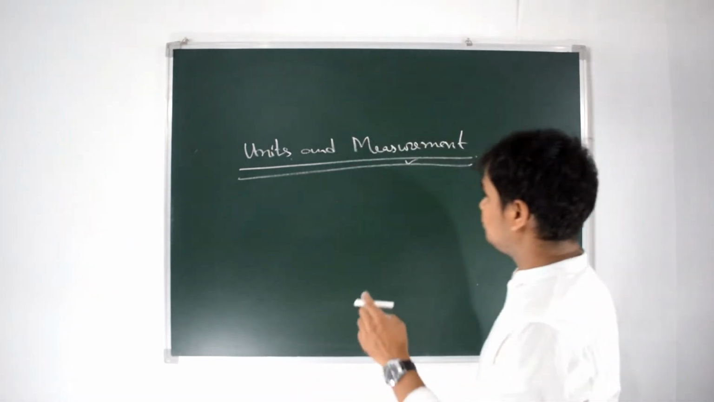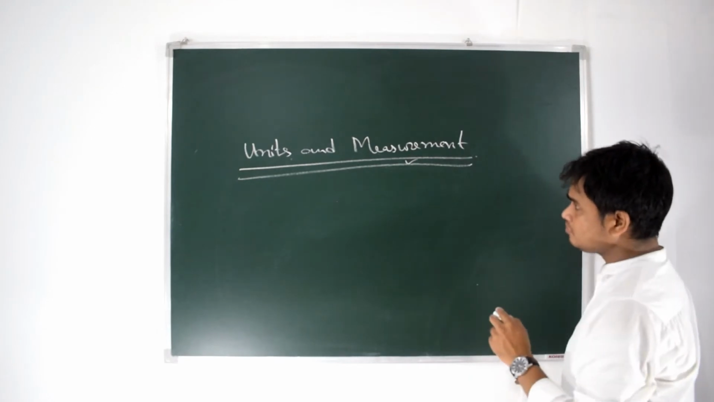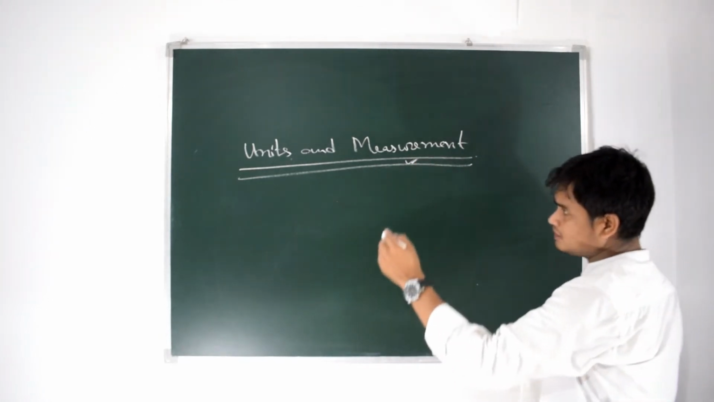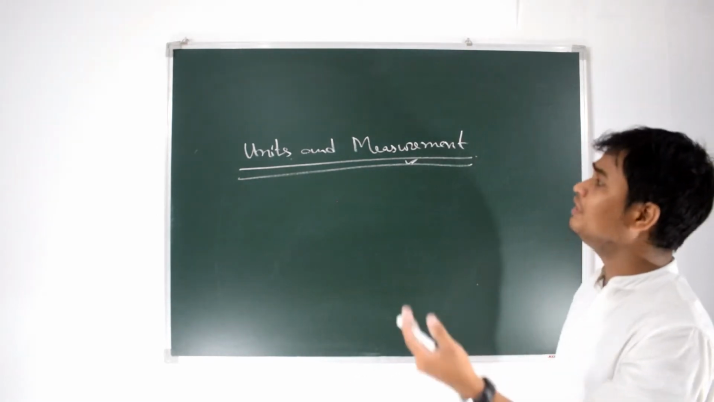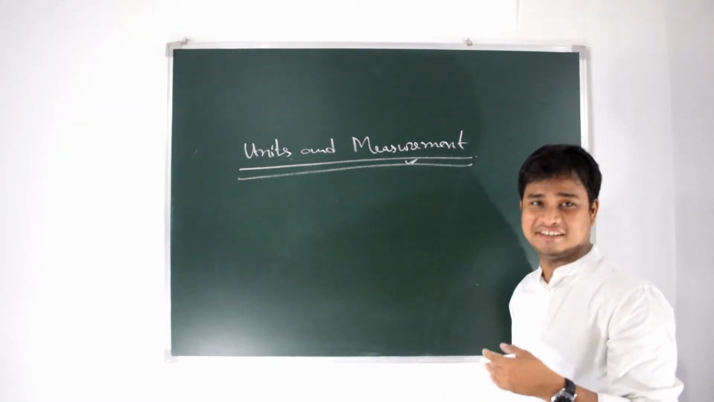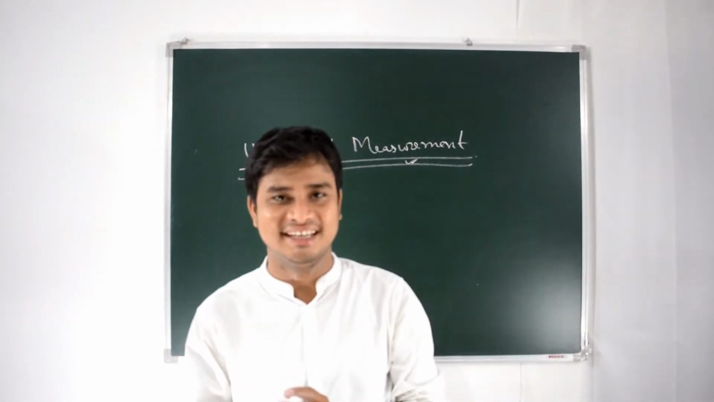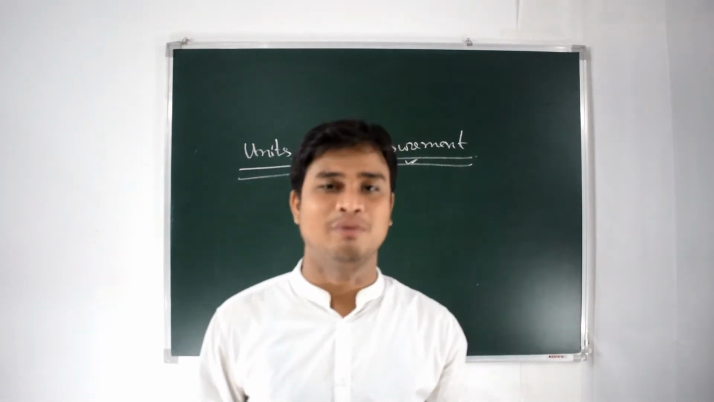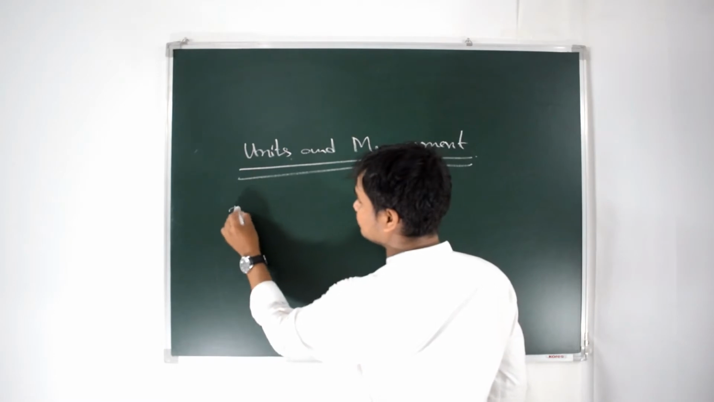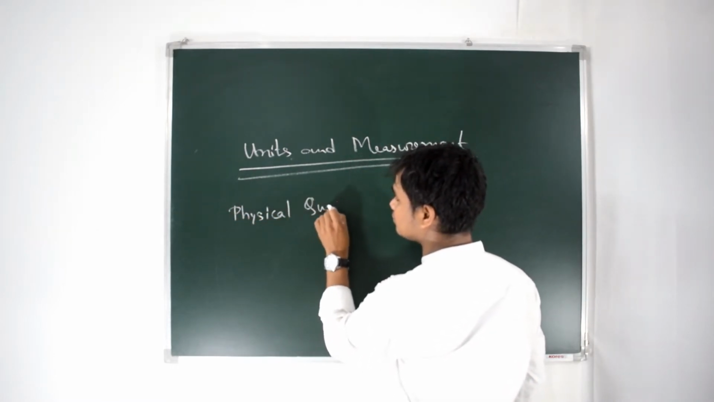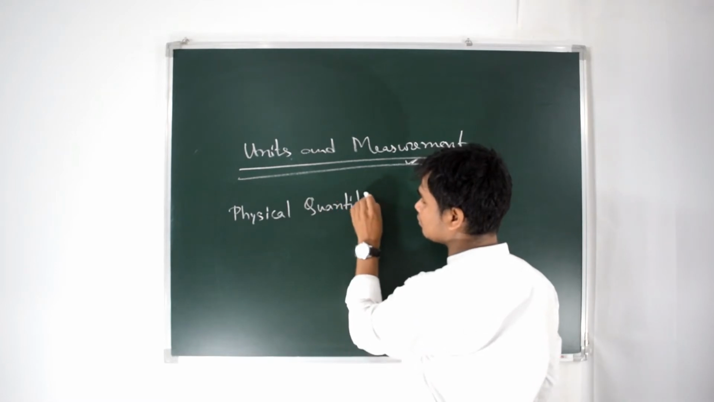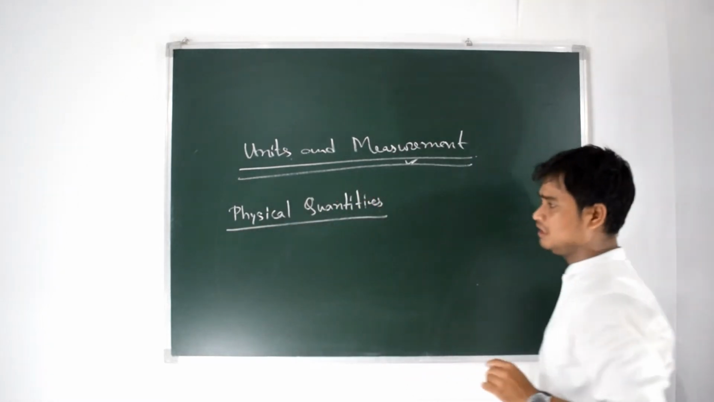Therefore, what are units and measurement? First we should know what we are going to measure. What we are going to measure is the physical quantities. We are going to measure physical quantities. So what are physical quantities?